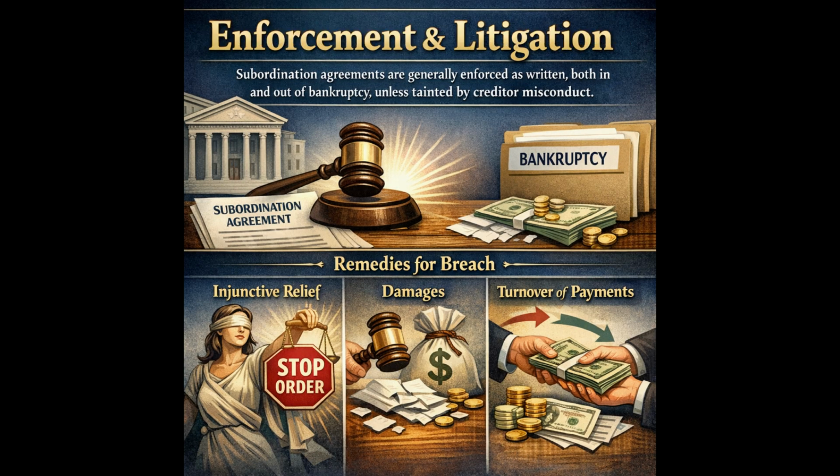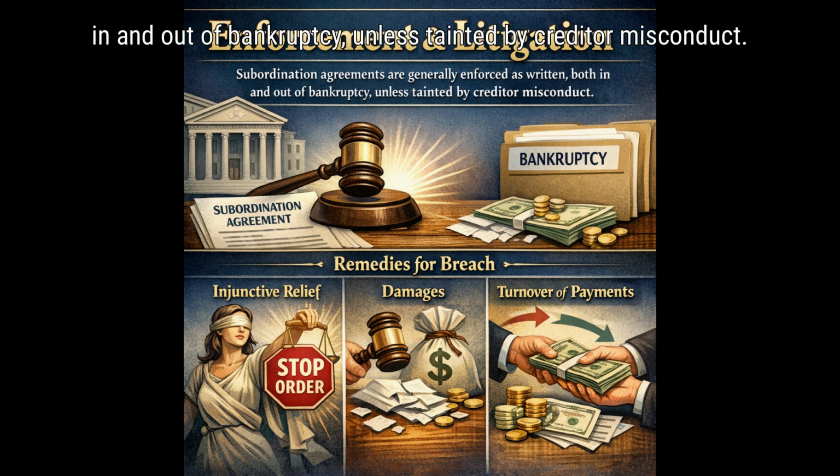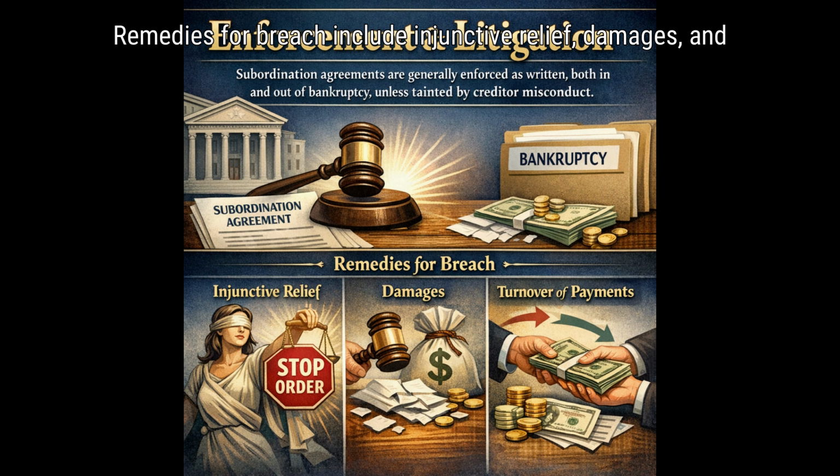Enforcement and litigation. Subordination agreements are generally enforced as written, both in and out of bankruptcy, unless tainted by creditor misconduct. Remedies for breach include injunctive relief, damages, and turnover of payments.